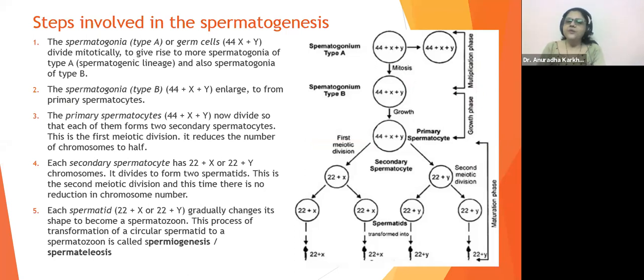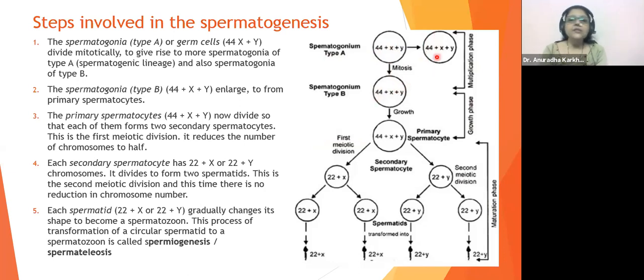So how is it going to be? Look at it. This is your spermatogonium type A, right? 44 plus XY. I'll just move my video over here. Yes, 44 plus XY. This will undergo mitosis to make two daughter cells. You know, what is the product of mitosis? Equational division.